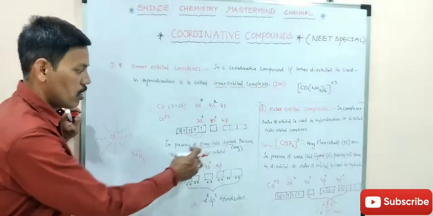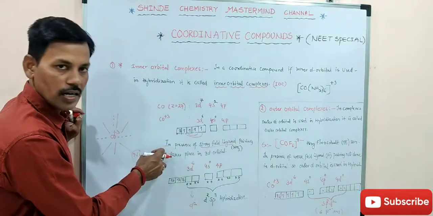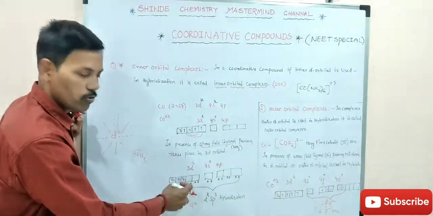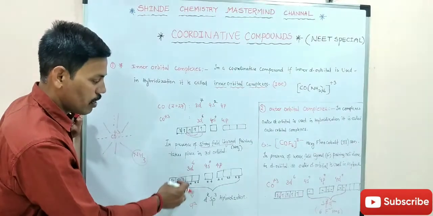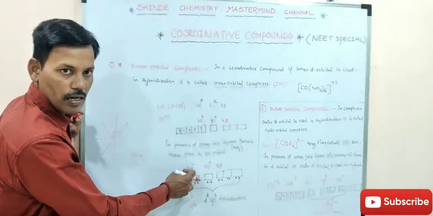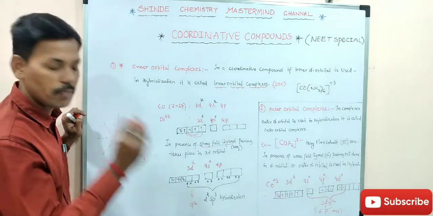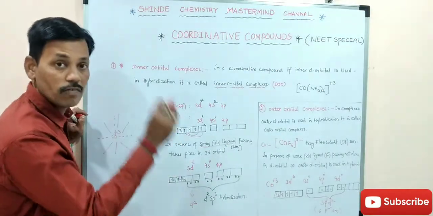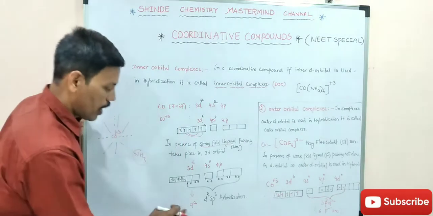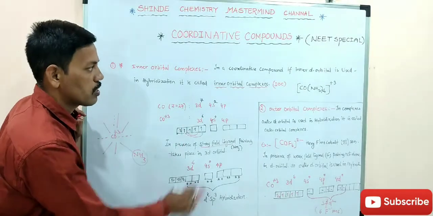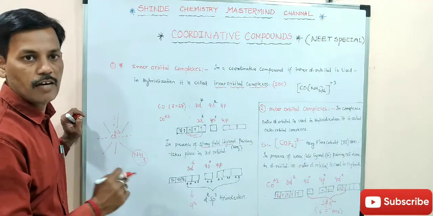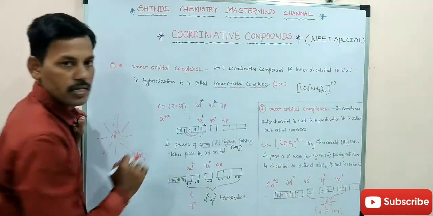Why? Because in the presence of a strong field ligand, pairing takes place, and due to pairing, the 3d orbitals have two orbitals which are empty. These empty orbitals are involved in the hybridization, and this hybridization is called inner orbital hybridization, forming inner orbital complexes.